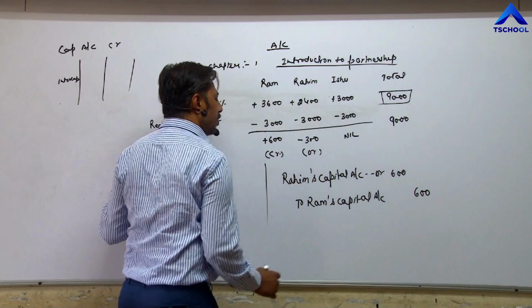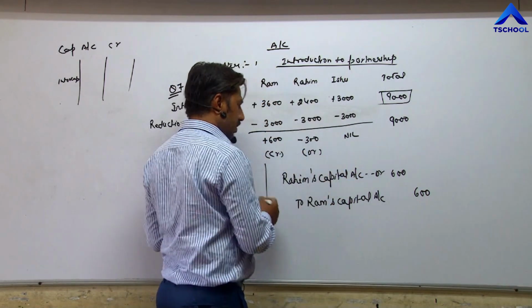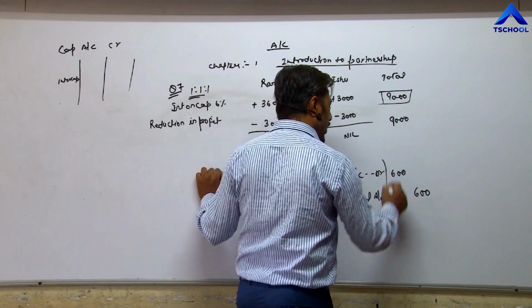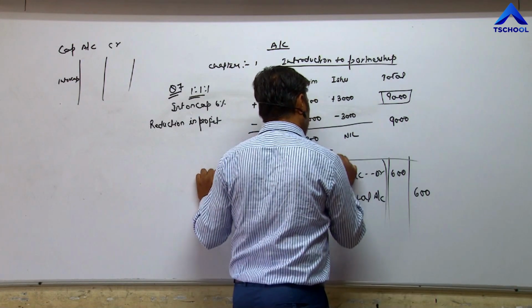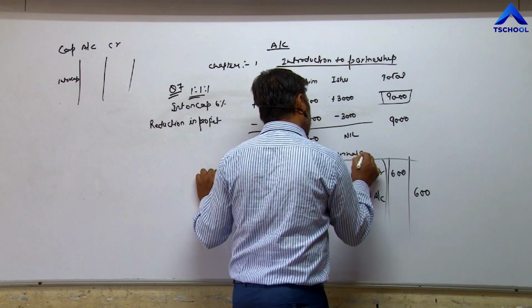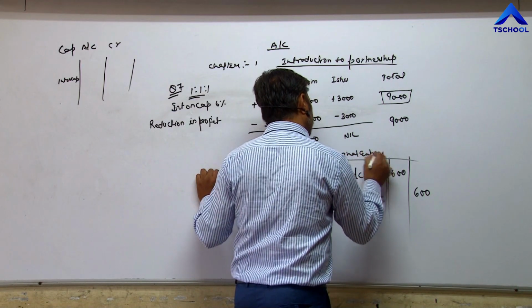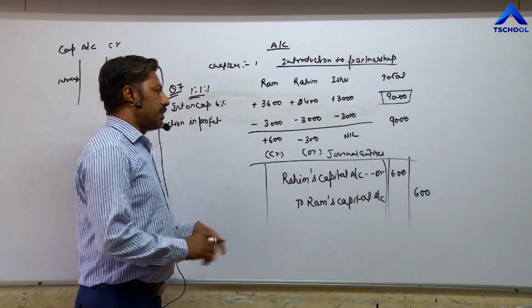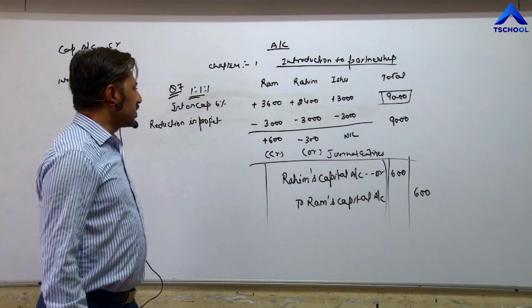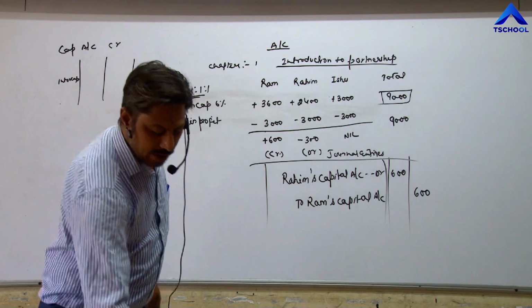In this way, you have to pass journal entries in proper format: date, particulars, ledger folio, debit, credit. Rahim's capital account debit to Ram's capital account. So this is question number 7. Now question number 8.